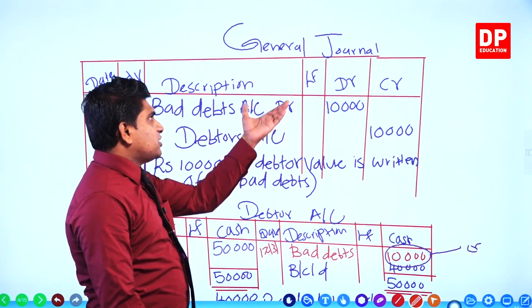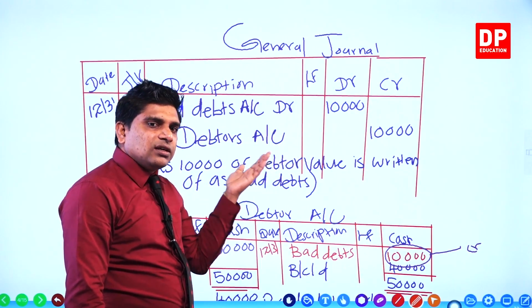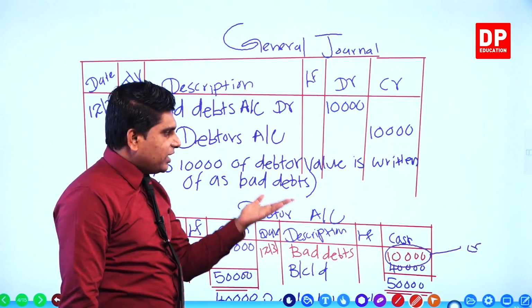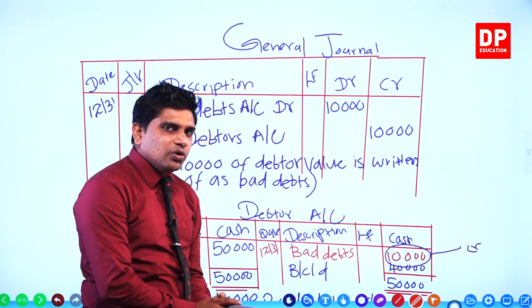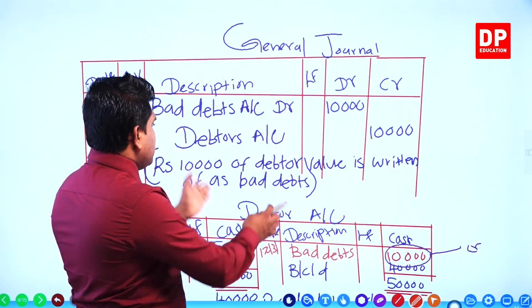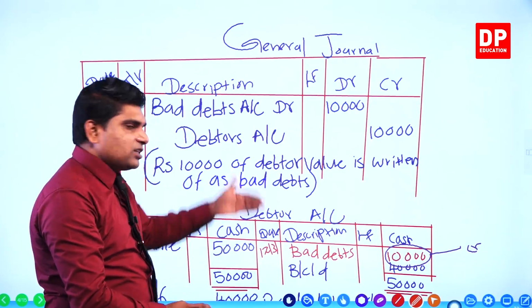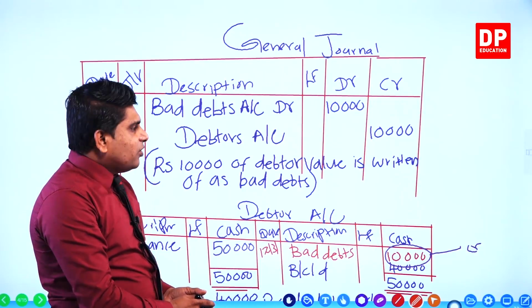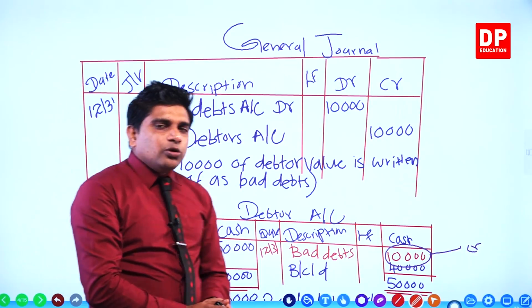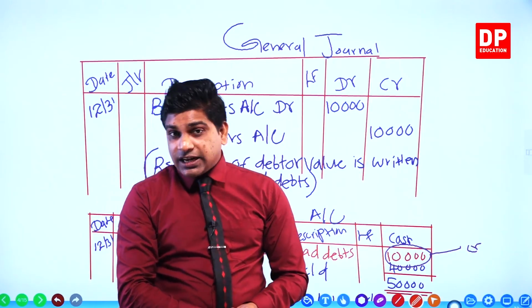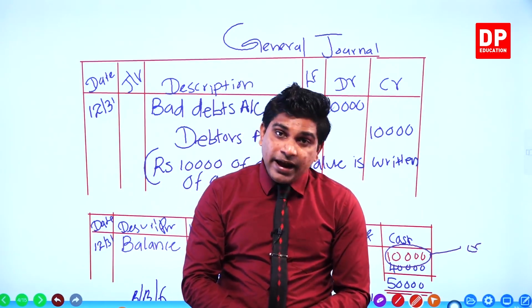Actually, in the description area you can write some words, but I use this area, it's okay, no issue. If I write everything in the description area only, it gets long. Okay, I think you understood well. This is the second example, the second activity, which comes under bad debts.